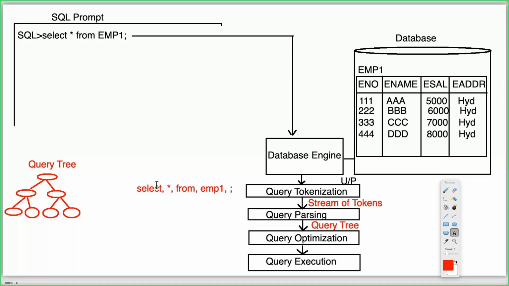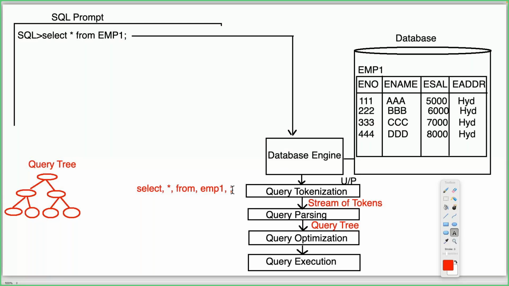Then what is the next point? Before executing this query, again we have to check whether any optimizations are possible or not. Optimizations in the sense of memory and execution time. If any optimization is possible, then it will perform optimization over the query tree, where a number of optimization algorithms are available. By following these optimization algorithms, that query tree is going to be optimized. Understand my point here now?